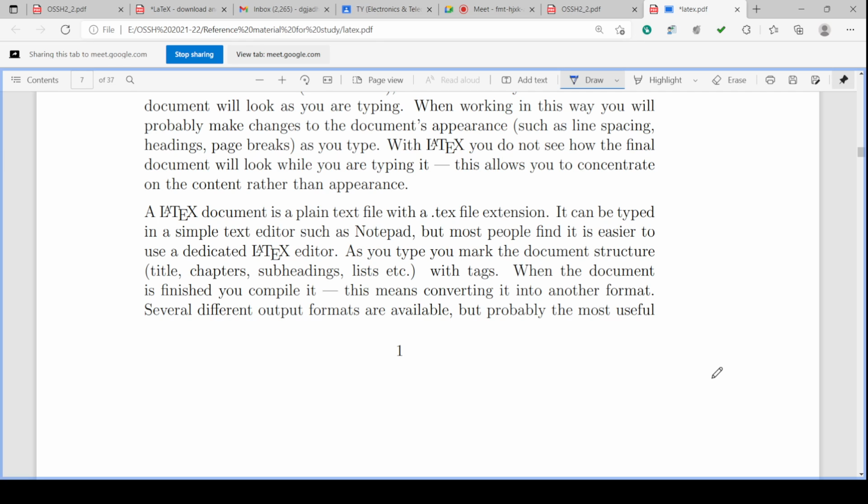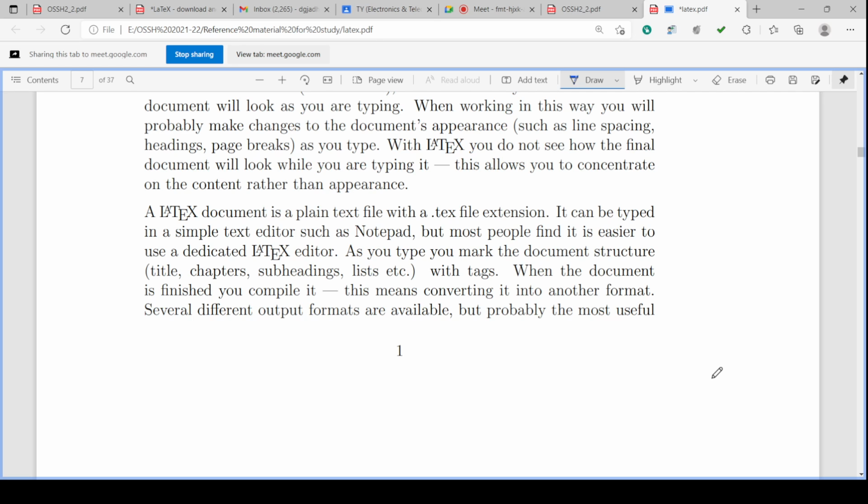Then tables are there, and then figures are there, isn't it? Then references are also there. References will appear at the end of the chapter, isn't it? You must have included references in the reports. You have to include it in the seminar report. You have to include it in the project report.